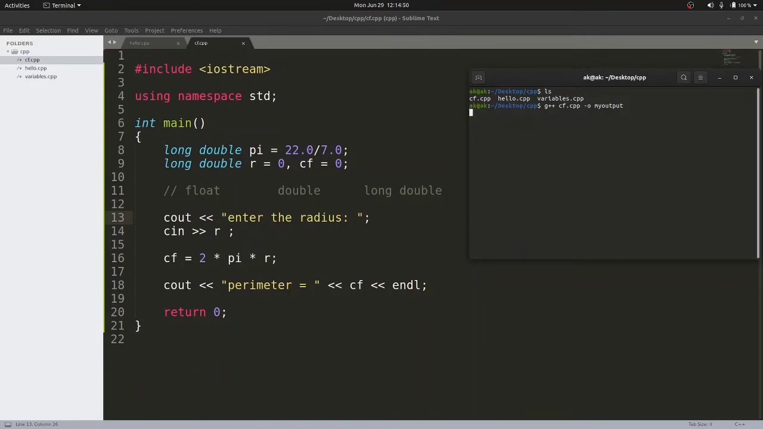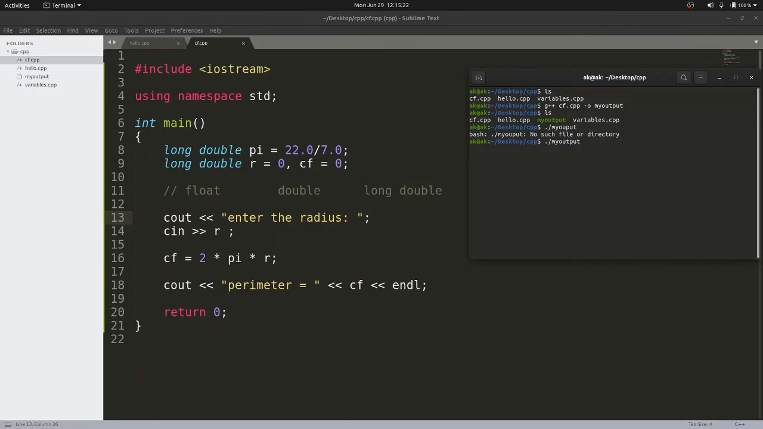So the moment I hit enter, if my program doesn't contain any errors, then it will compile silently. Now if you hit ls and hit enter, you can see this is your output file, that is your executable code. Now if I write ./myoutput and hit enter, okay, it is saying no such file, my spelling is wrong.